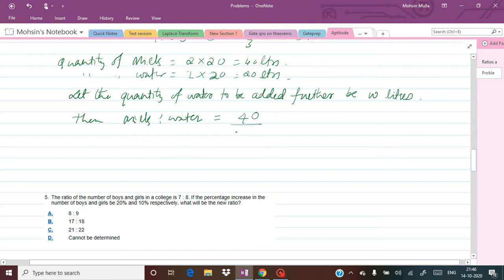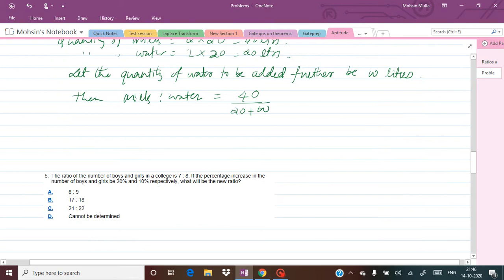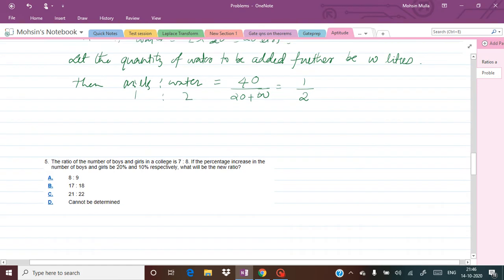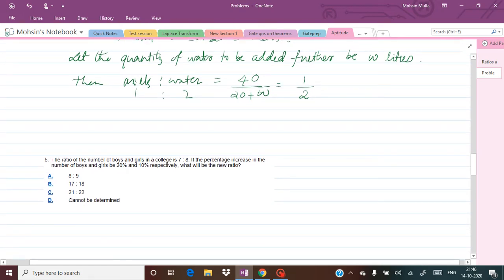Water value was already 20, so I have written here 20, plus the additional water value that we are going to add. Okay, so this is what we are going to get, and this should be equal to what? In the ratio of 1:2. So this should be 1:2, that means it is 1 divided by 2. So, rearranging the terms, we will be able to calculate the value of w here.